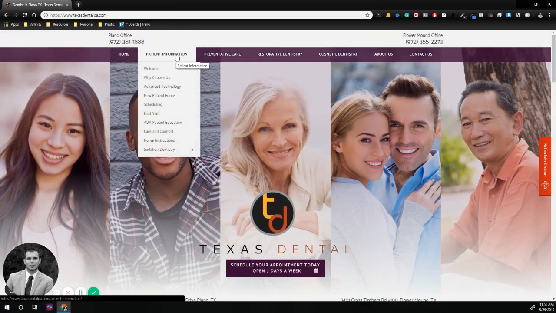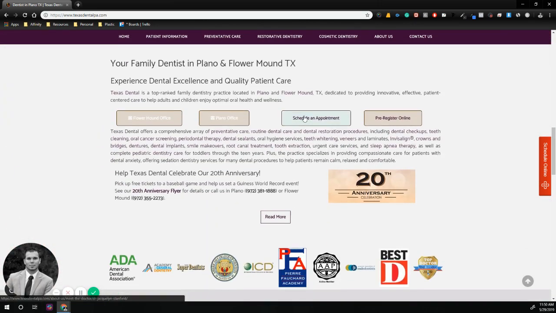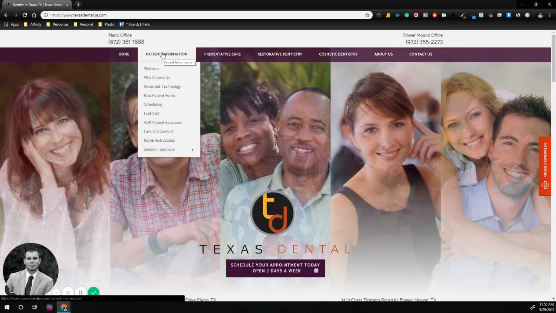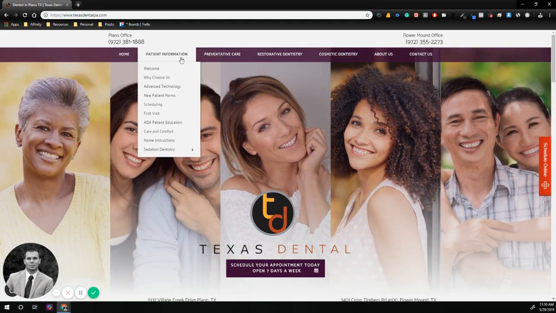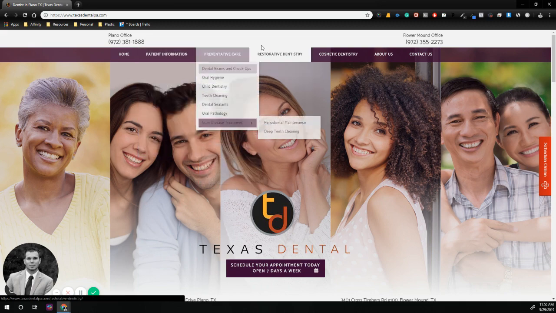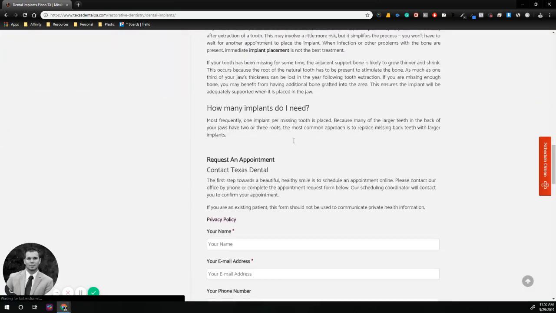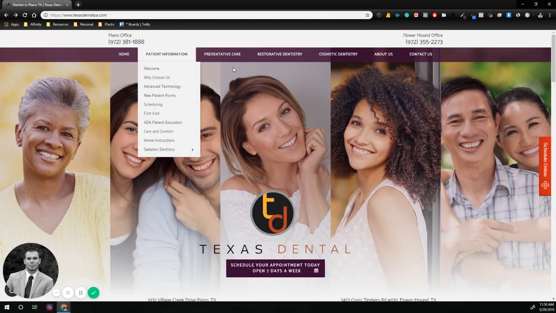The other piece that we're going to focus on is the content. Content is key when it comes to ranking organically. And what I mean by that is, number one, you want to have a lot of content. And then number 2, the content needs to be custom built, meaning if I go and look for that content on your competition or any other website, I'll never find it. It's custom built to your practice. So you can see right here, this doctor has a lot of different information about their practice. All of these different drop downs. There's a lot of content here. And on each piece, look at how much content there is. So evaluate your website. Do you have that much content in your website?